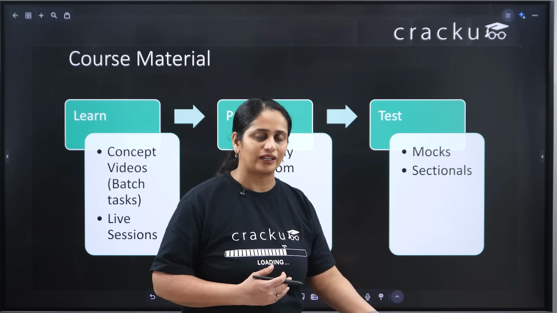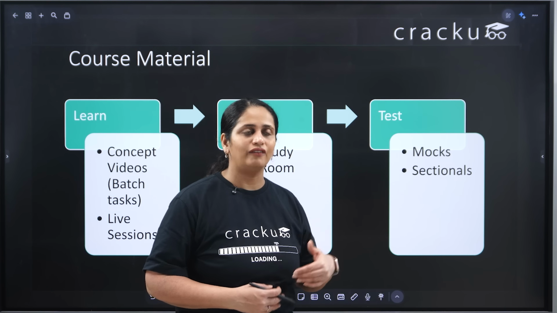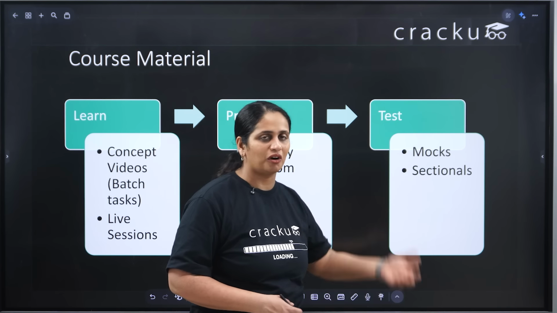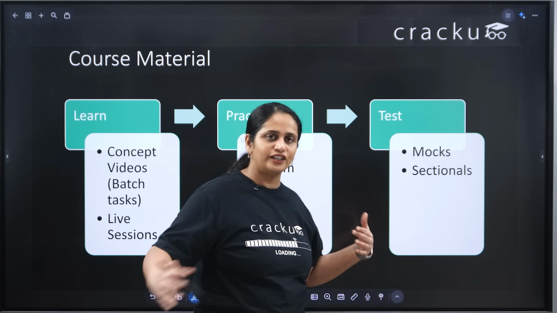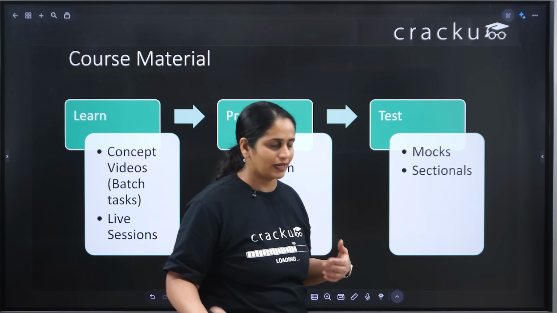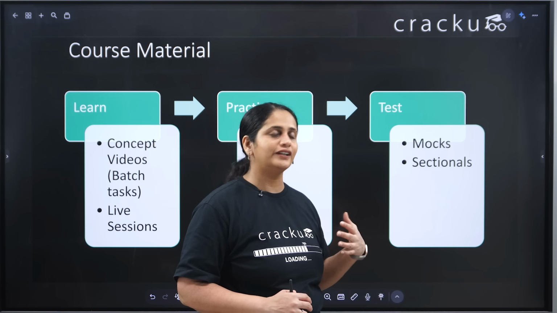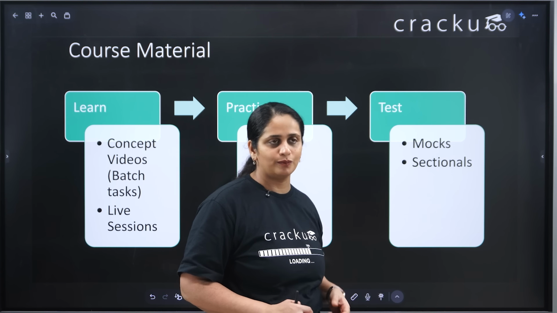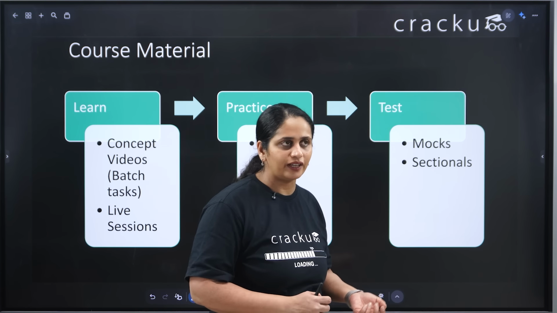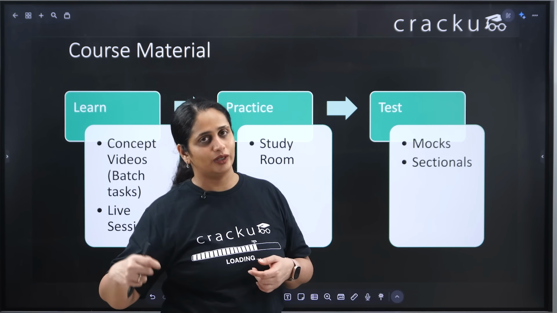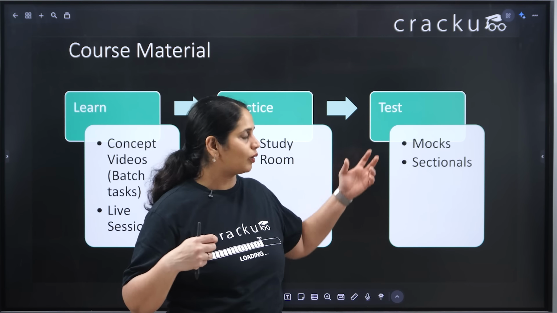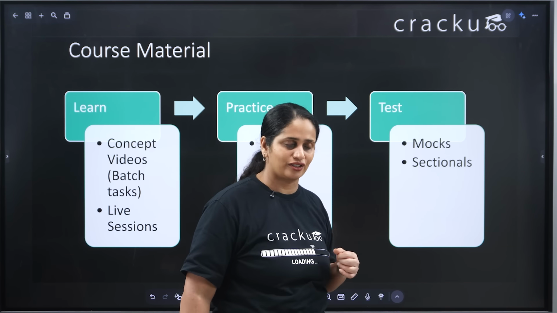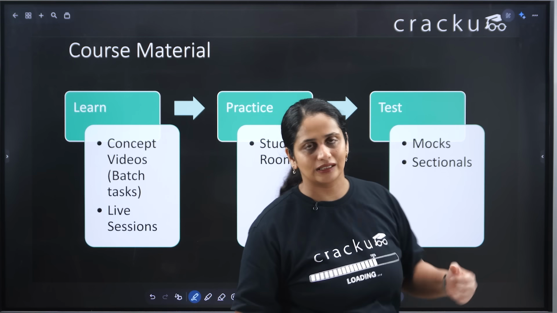It's only 1 month to actually prepare for ZAT, but you have to try to take at least 2 mocks per week for you to actually finish all 10 mocks and be prepared for ZAT. So I would suggest that you try to finish as many of these mocks as possible. Initially, you might take 1 mock a week, but try to take more mocks towards the end so that you complete all the 10 mocks and the 15 sectionals. So this is about the course and this is about the exam.